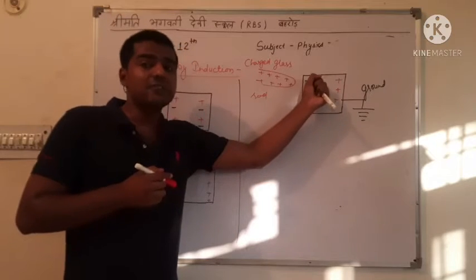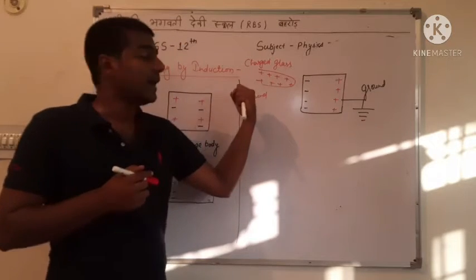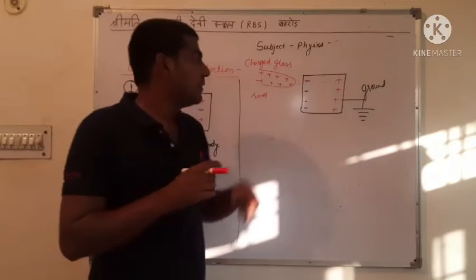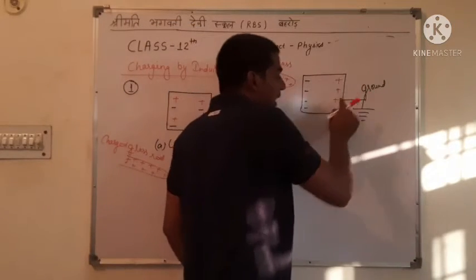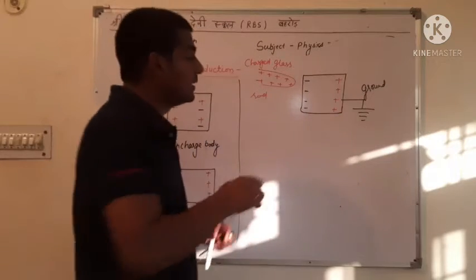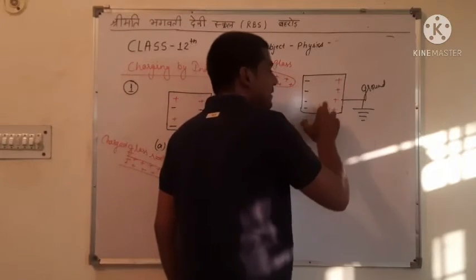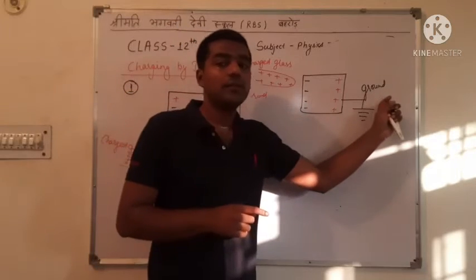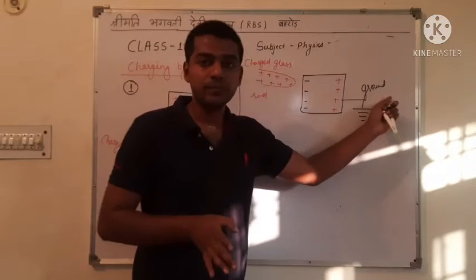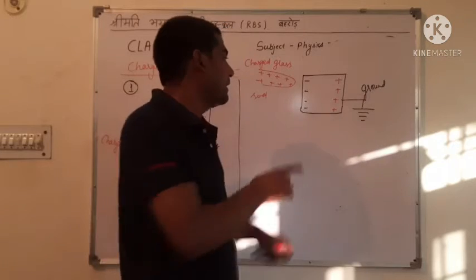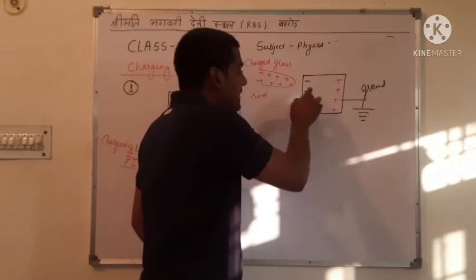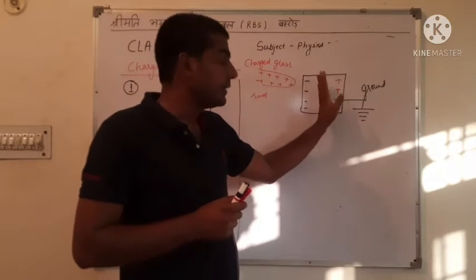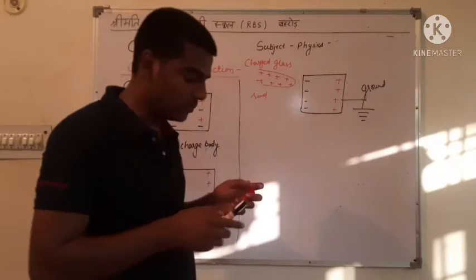Now this negative charge is attracted and the positive charge is repelled. Now when we ground the uncharged body, then the positive charge which is repelled by the glass rod is taken into the ground, and the negative charge which is attracted by the glass rod is available in the uncharged body.